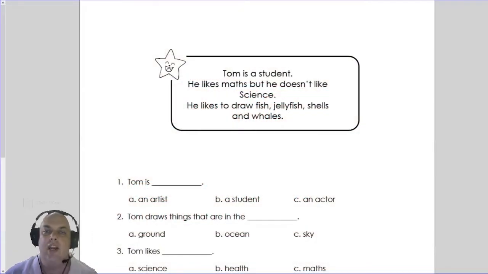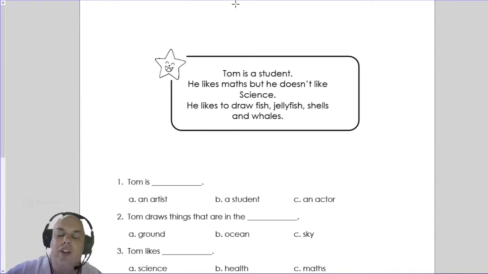Okay, so here we have an example of something you might find in your assessment. As you can see, the story is a lot shorter, because I don't expect you to read such a long story as we do in the book. In the book, we have time to read a long story and then finish the questions together. In the assessment, you're going to have to do the answers by yourself. So I made the story very short.